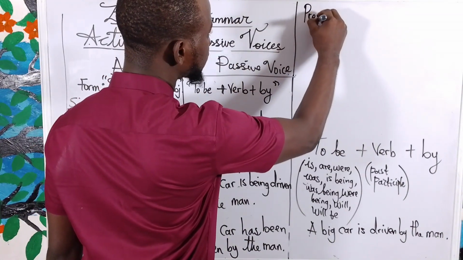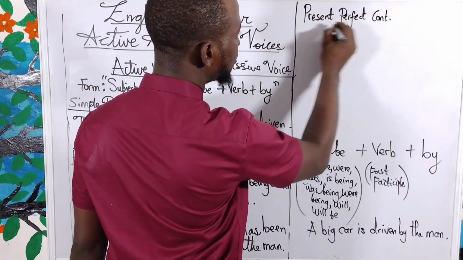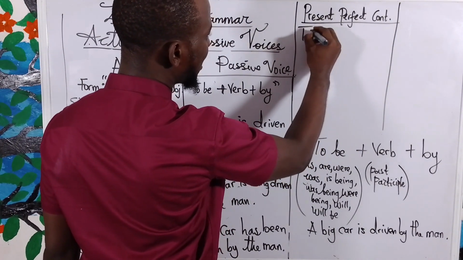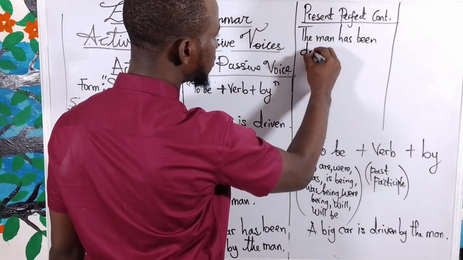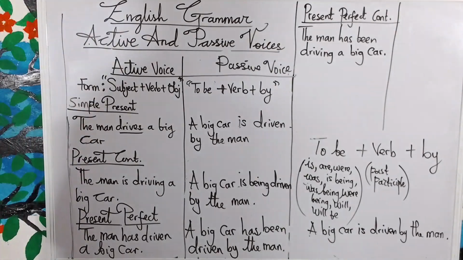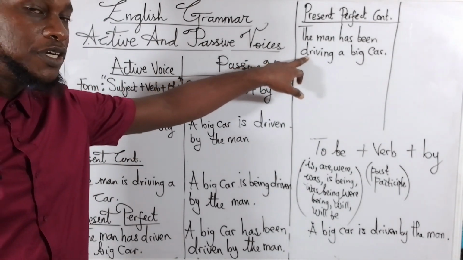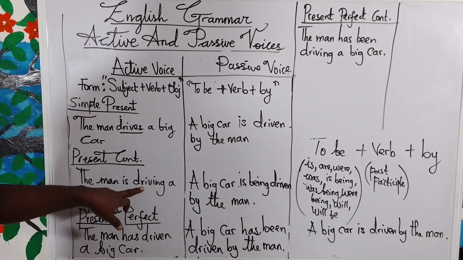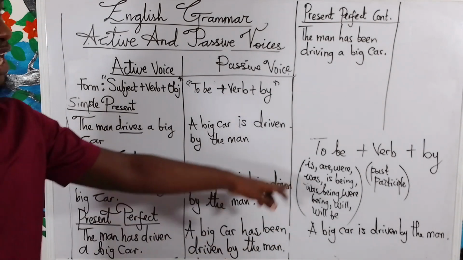Now, in the present perfect continuous tense, we have: the man has been driving a big car. Please note that you've introduced the word driving here as a progressive verb. I told you that when you are given a progressive like driving in the present continuous, it changes to being driven. Now the same thing has to happen here.